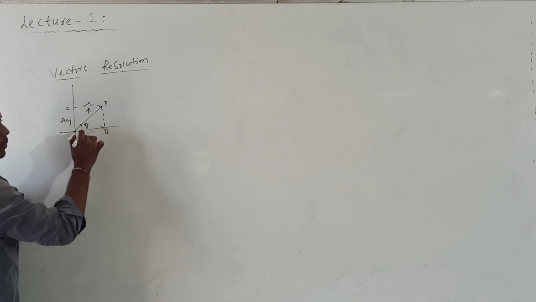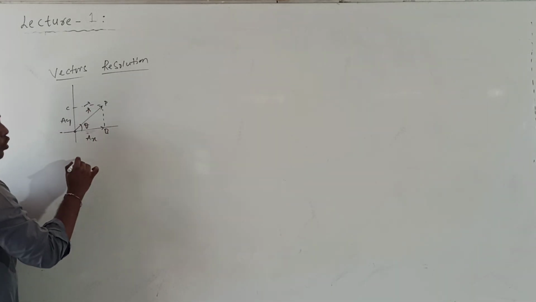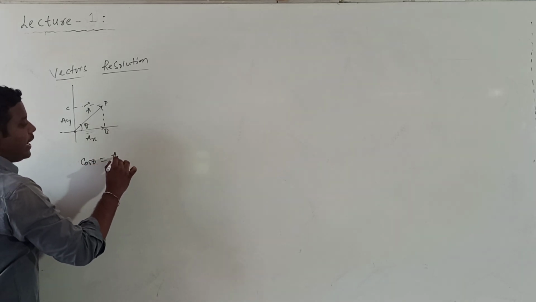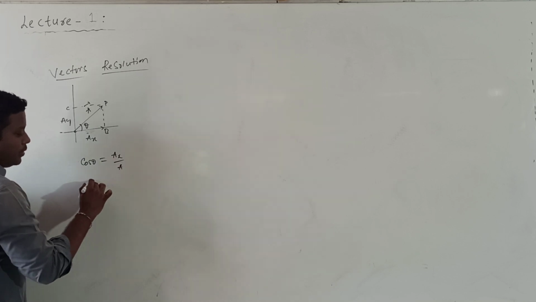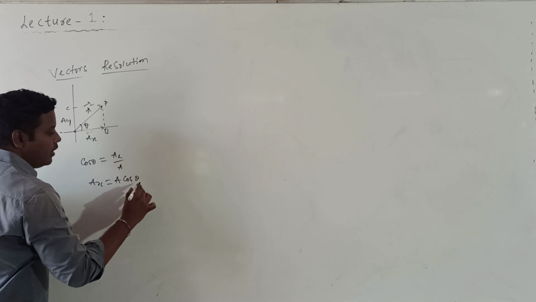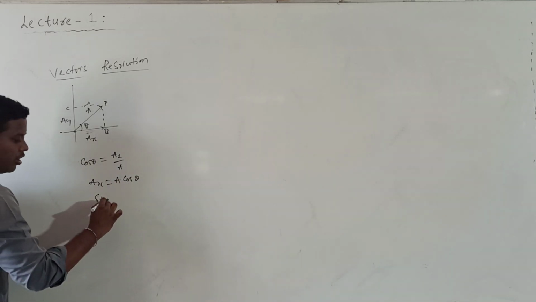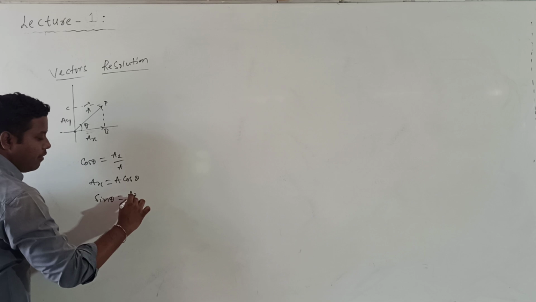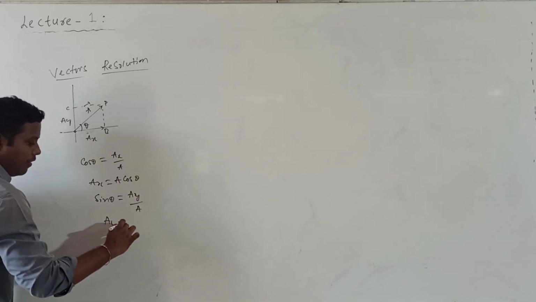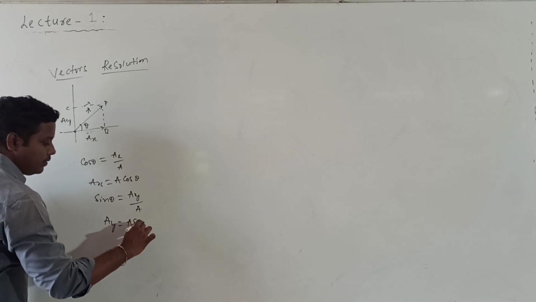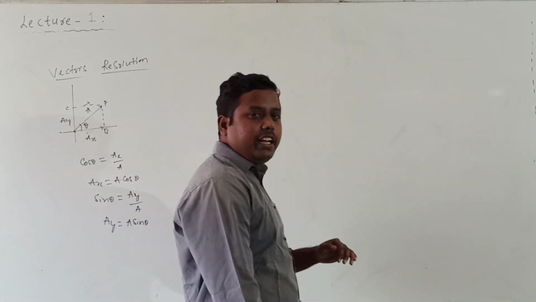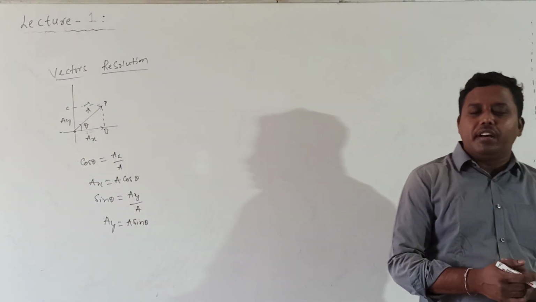How can you calculate the Ax value from this right angle triangle? What is cos theta? Cos theta is equal to Ax divided by A. From this, Ax is equal to A cos theta. Similarly, sin theta is equal to Ay divided by A. So Ay is equal to A sin theta. When I know Ax and Ay, what are Ax and Ay called? Ax and Ay are called components of the vector A bar.